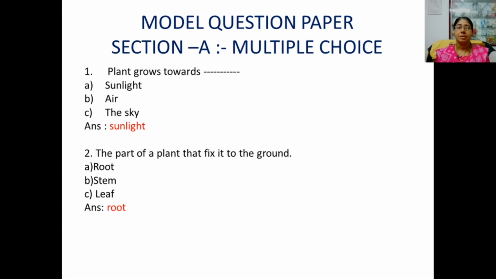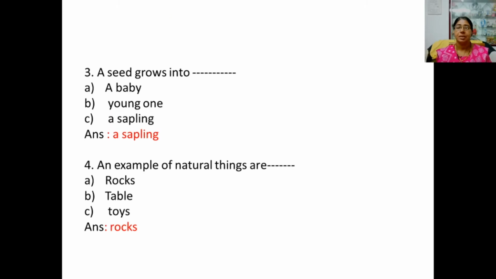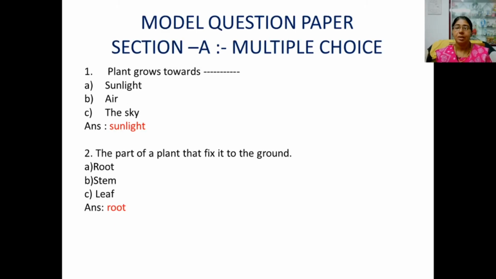Here, I will give some more model questions. Listen. First section is multiple choice. Plant grows towards dash: sunlight, air, the sky. Correct answer is sunlight. Second one, the part of plant that fixes it to the ground: root, stem, leaf.